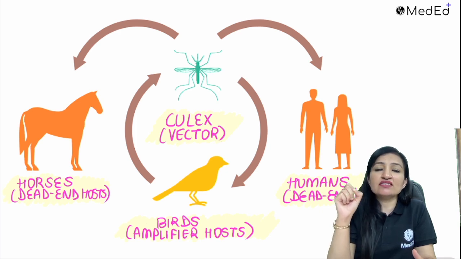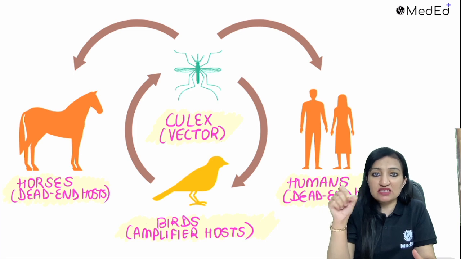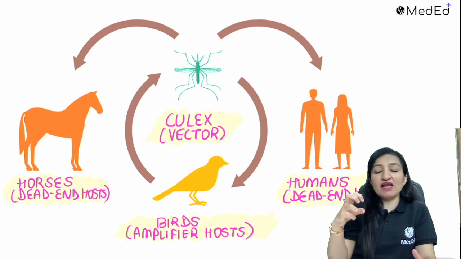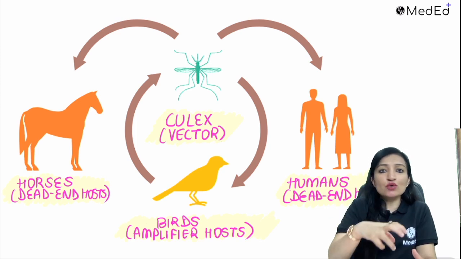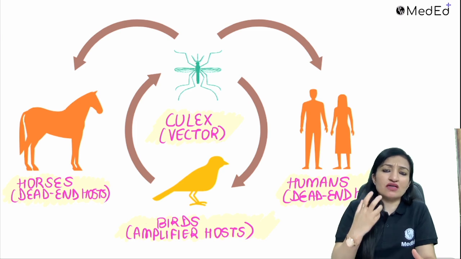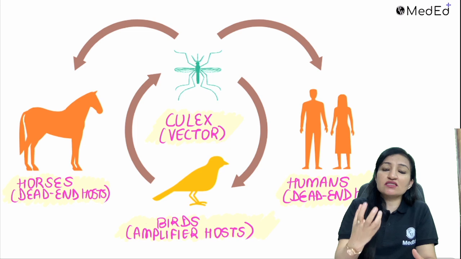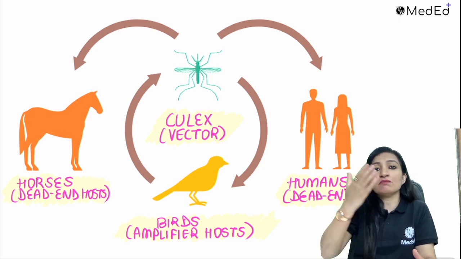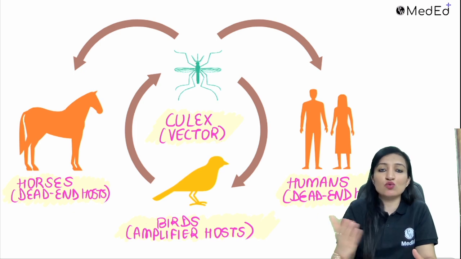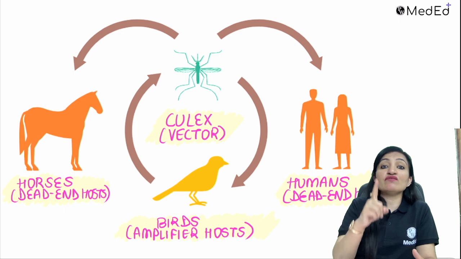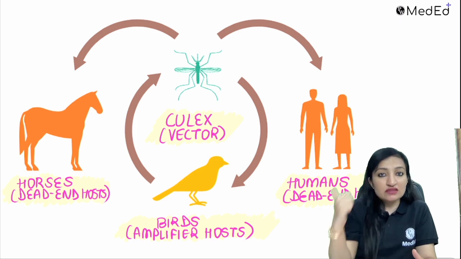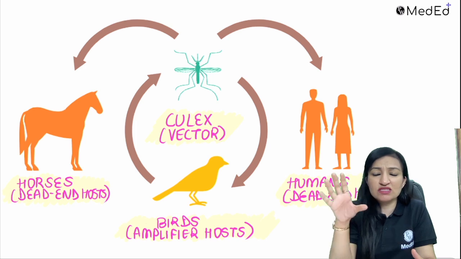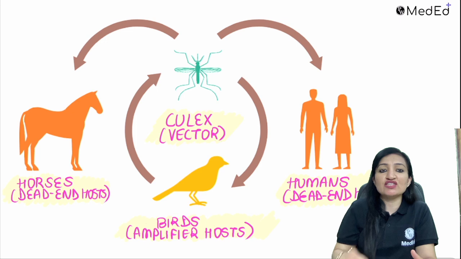So when this uninfected Culex mosquito bites this infected individual, during the blood meal the mosquito is not going to gather enough viral particles. So if this mosquito, after the blood meal, goes on to bite some other uninfected human being, the infection will not be transmitted to that person. That is precisely what is meant by humans being the dead end host, and the same applies for horses also.